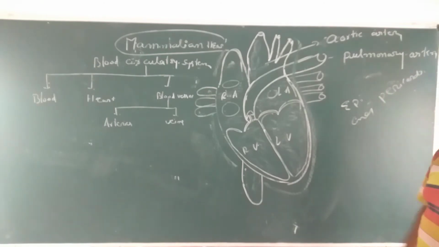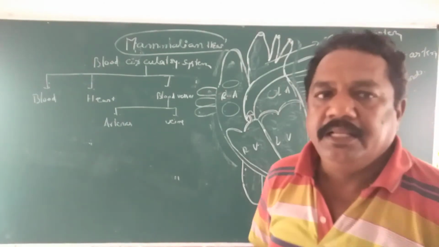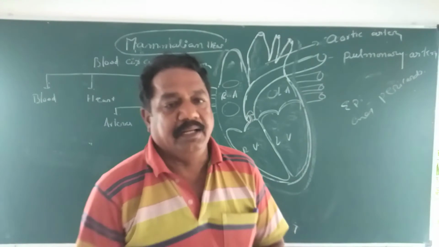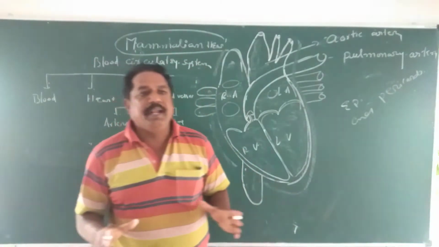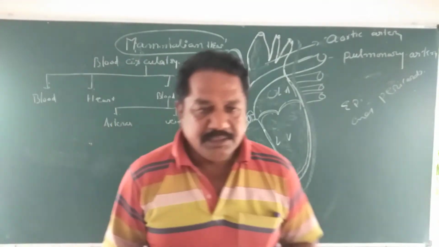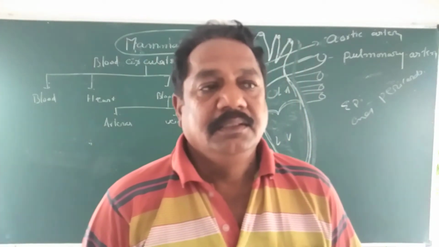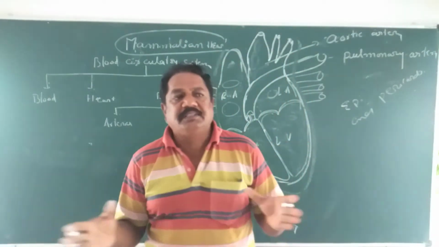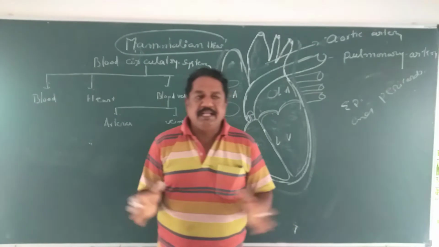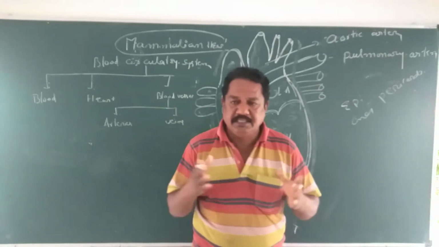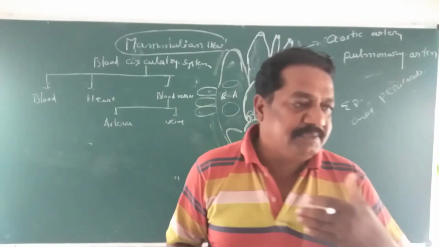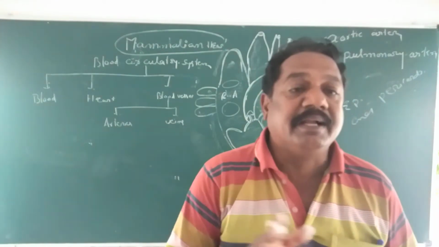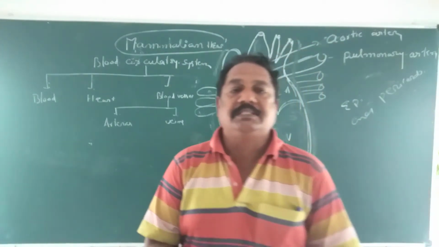The pericardial cavity is filled with pericardial fluid. This pericardial fluid prevents friction. When the heart is functioning, contraction and relaxation, systole and diastole, continue rhythmically. While this is going on, mechanical pressure takes place on the surface of the heart.